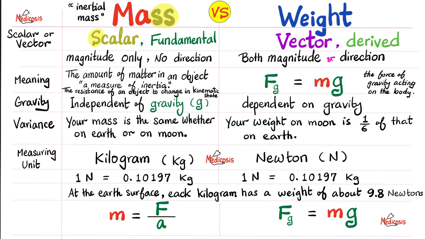So mass could be defined as the resistance of an object to change in kinematic state. What does that gibberish even mean? It means that it's harder to push a heavy box compared to a light box.